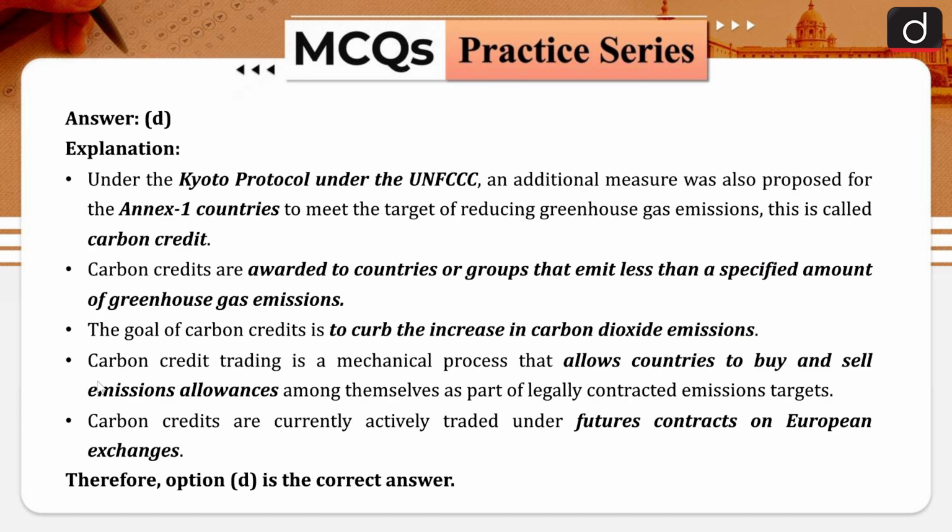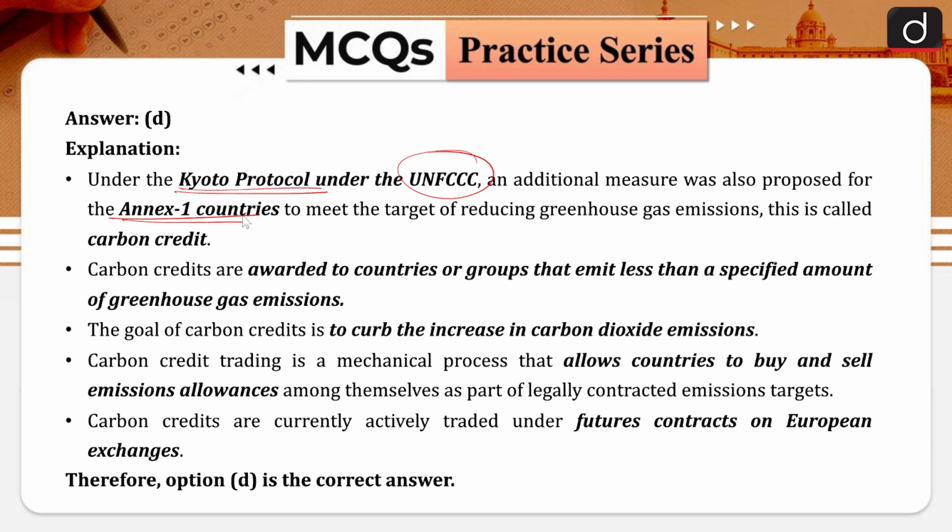All these things we have already discussed, because when we are talking about the Kyoto Protocol, this is under UNFCCC, where some initiatives have been taken to fight climate change. There are these Annex 1 countries, which are mostly developed or industrial countries. They have been put under Annex 1, and these countries will get carbon credit if they go for emissions below their limit.